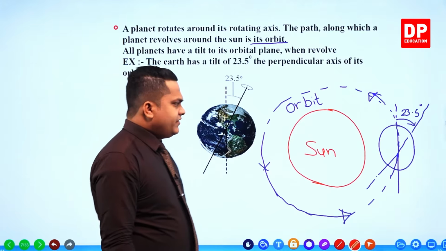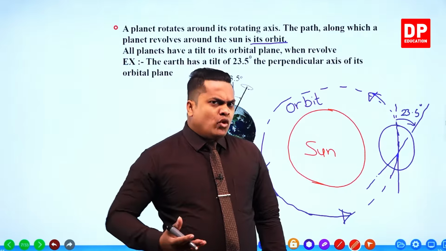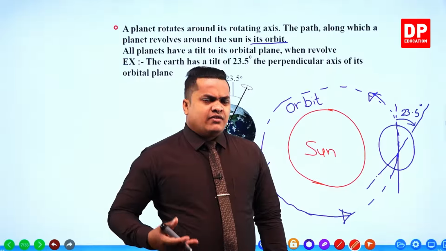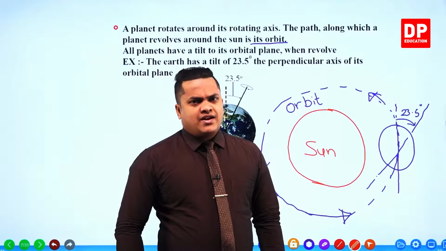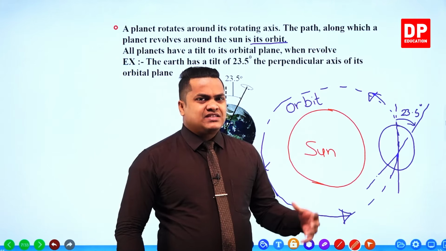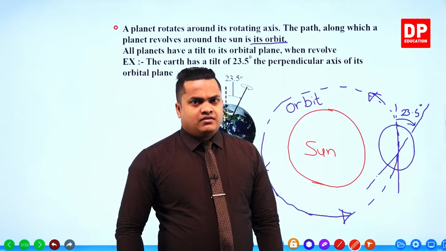So my dear children, if you take the tilt, is there any kind of importance to this tilt? Now we'll check about planet Earth. If you take planet Earth, what is the importance of having this kind of a tilt? What is the importance?